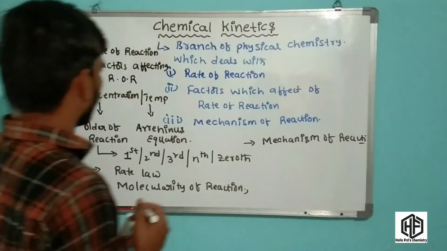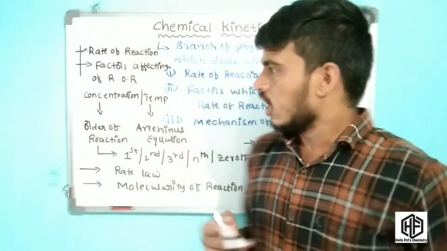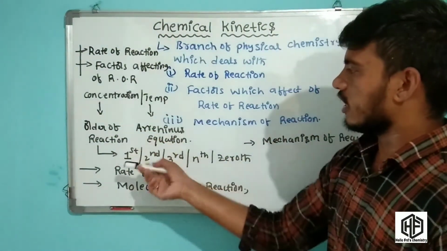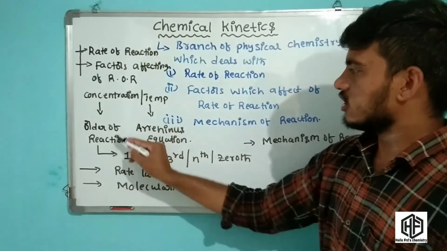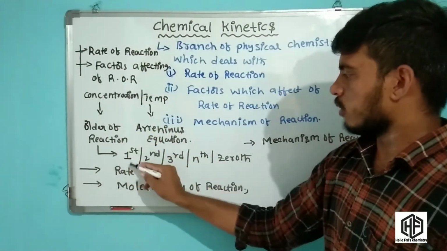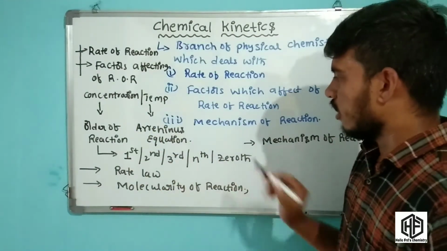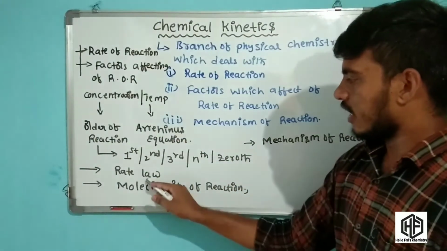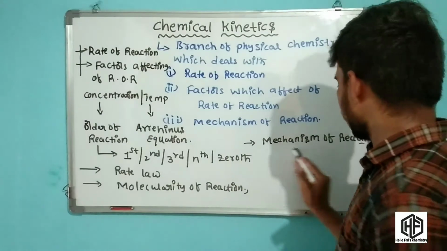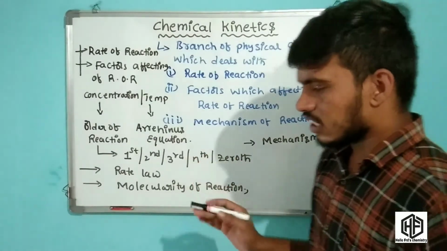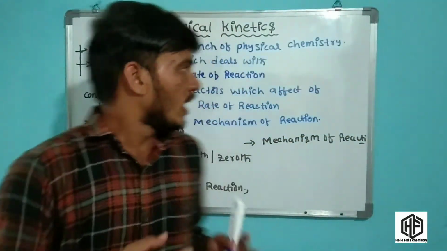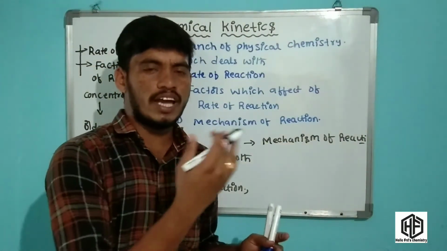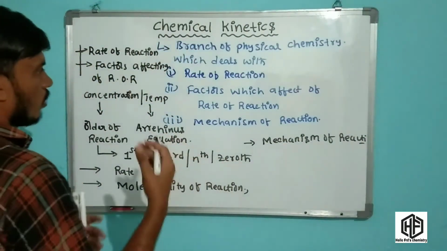First is the rate of reaction, then the factors affecting rate of reaction: concentration and temperature. The effect of concentration on the rate leads to order of reaction: first order, second order, third order, nth and 0th order. In the temperature effect, there is the Arrhenius equation. Then rate law, molecularity of reaction and mechanism of reaction. These are the concepts present in chemical kinetics. In my videos I will explain them briefly, one by one.